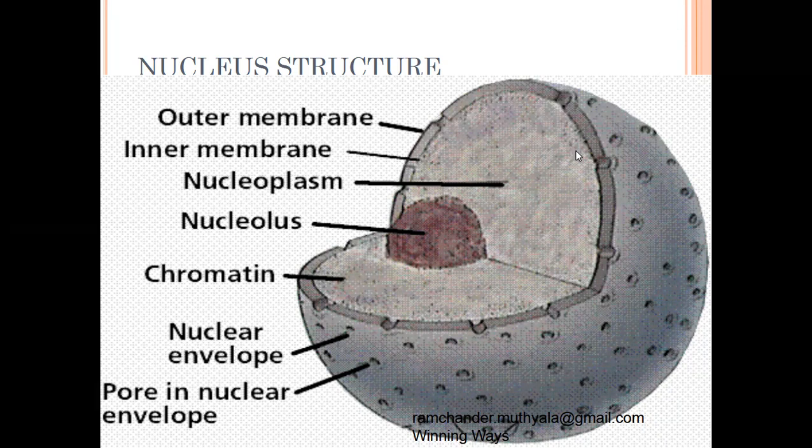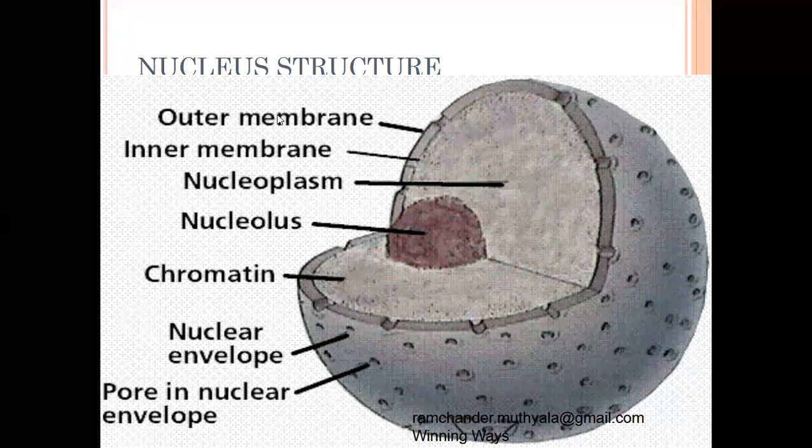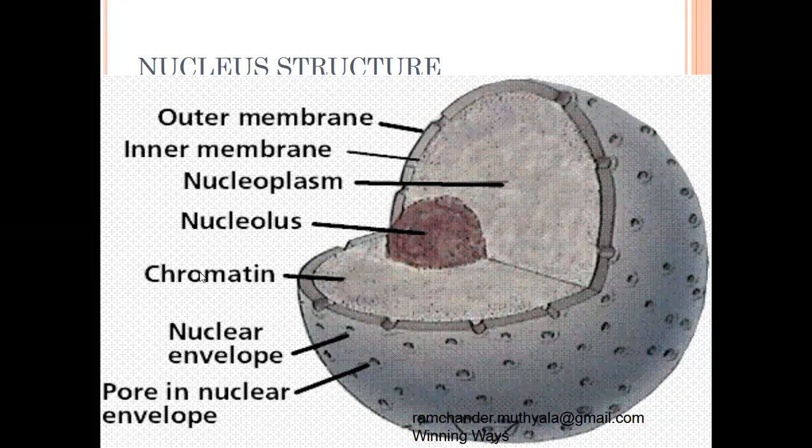The nucleus contains four important major parts. They are the nuclear membrane, second the nucleoplasm, third the nucleolus, and fourth the chromatin fibers.